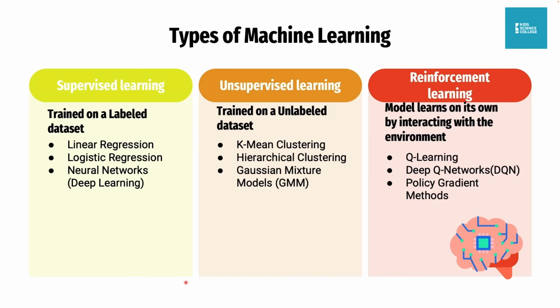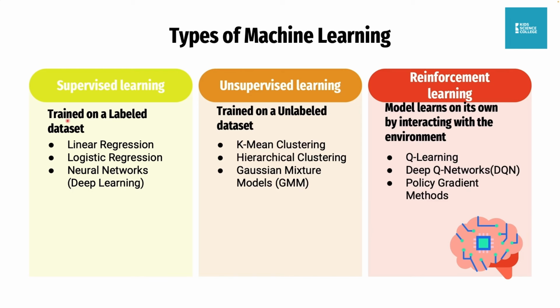So now we have types of machine learning. We are going deep into details. Again, the goal of this is not for you to cram all of this, but to have understanding. When you see any machine learning model and how it works, you should be able to say, oh, this machine learning model is supervised, or unsupervised, or reinforcement learning. The goal here is not to cram all of this. So we have supervised learning.